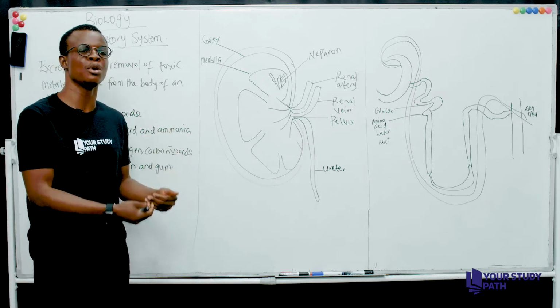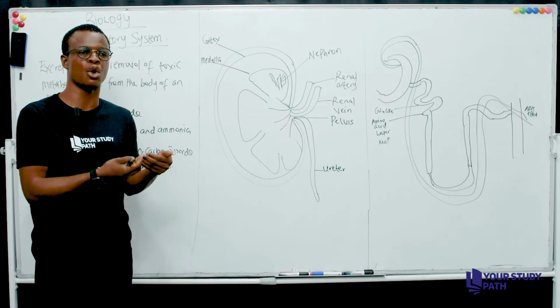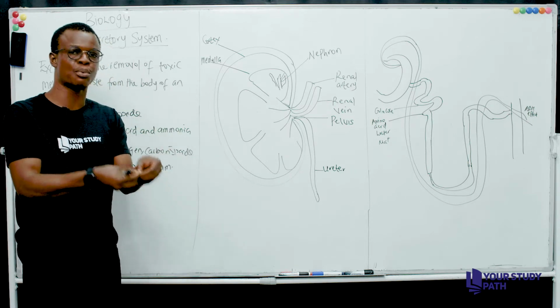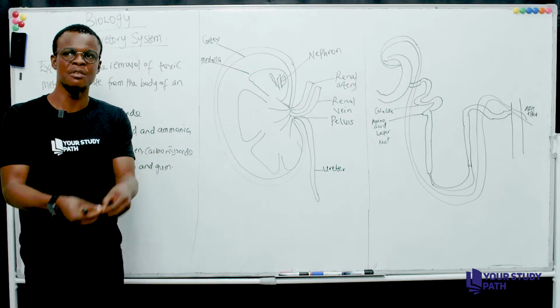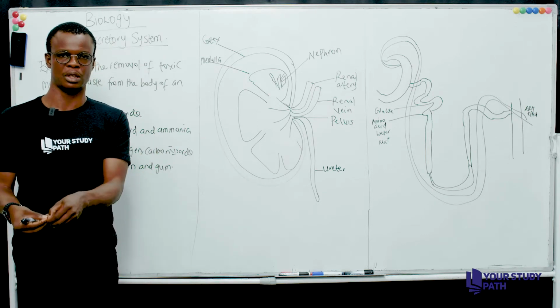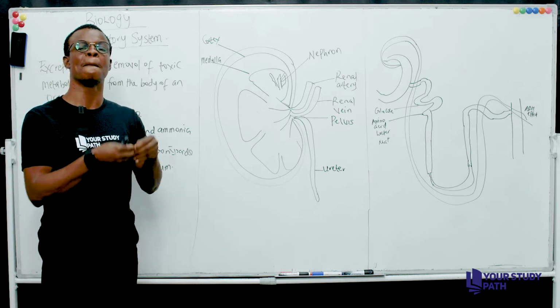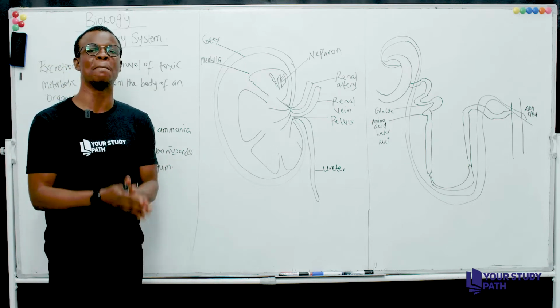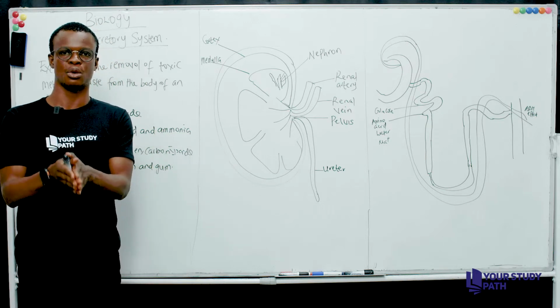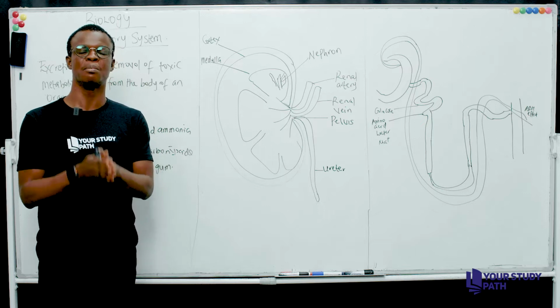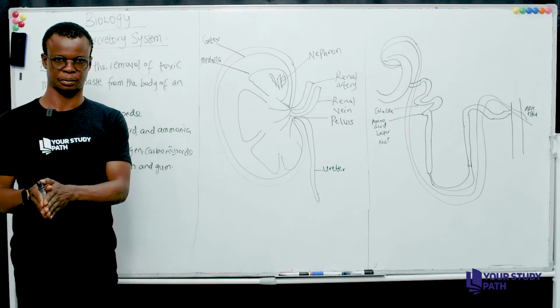So for an organism to continue to live or survive, the waste metabolic products would have to leave the body of such an organism. That is number 1. Number 2, for an organism to function maximally, there needs to be a balance of water in an organism. So to maintain the water balance in an organism, such an organism must carry out excretion.